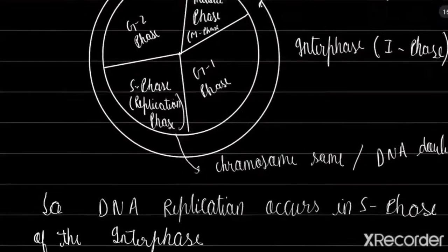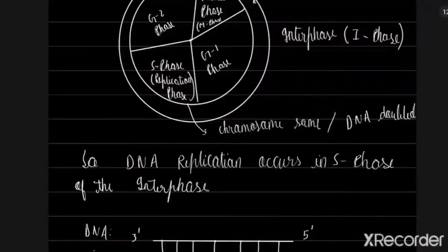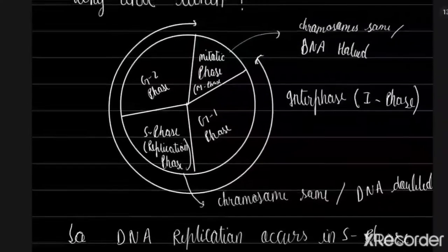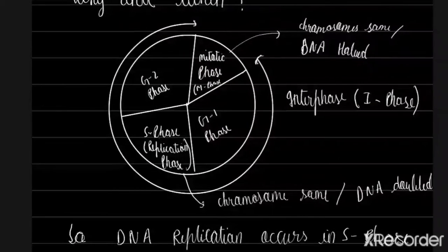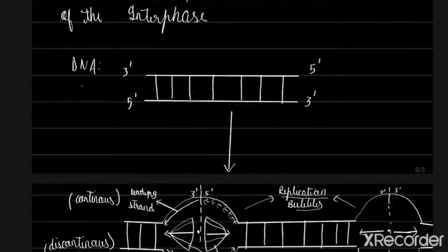That is why replication is needed. And when does it happen? Replication of DNA occurs in the S phase, or the interphase. G1 phase, G2 phase, and S phase make up the interphase, and the mitotic phase is the M phase, where cell division happens.